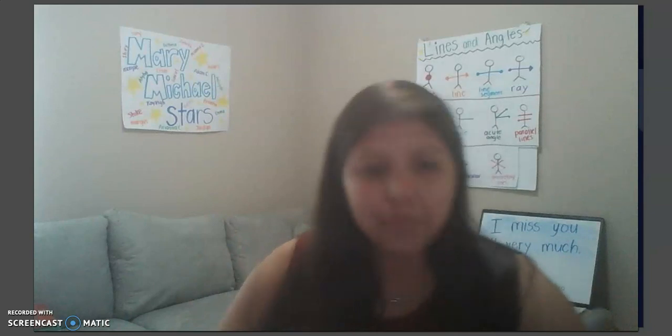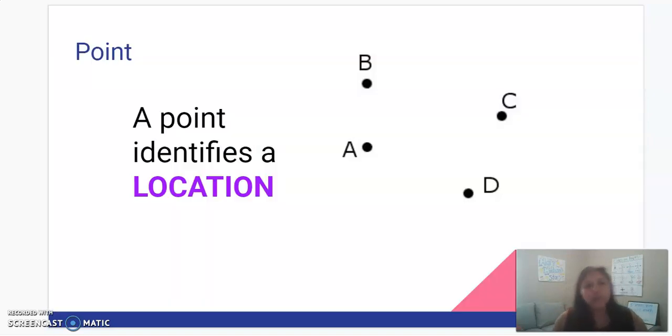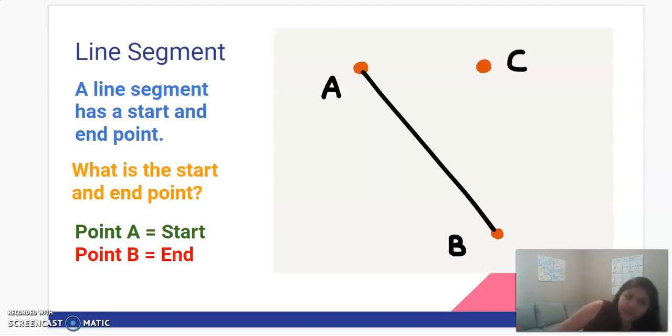Okay. So we're first going to look at the different types of lines, but let's first go over a point. A point identifies a location. So this is a point. Okay, so that identifies a certain location. As you can see here, it says, where is the point on the number line? It is right here. We've seen points when we work with number lines.